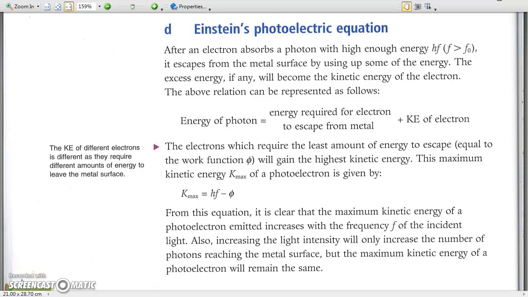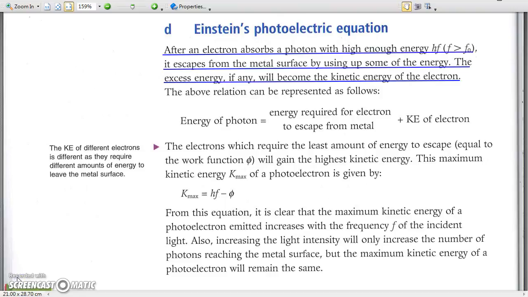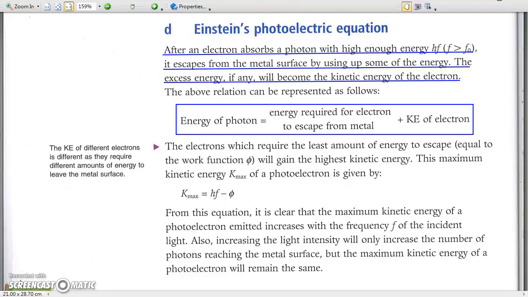D. Einstein's photoelectric equation. Now you should have understood the whole process of the photoelectric effect. After an electron absorbs the energy of a photon, there is work done for the electron to escape from the metal surface. The energy left becomes the kinetic energy of the photoelectron. Therefore, we have energy of photon equals energy required for electron to escape from metal plus kinetic energy of photoelectron. The minimum work done to escape from the metal is called the work function.